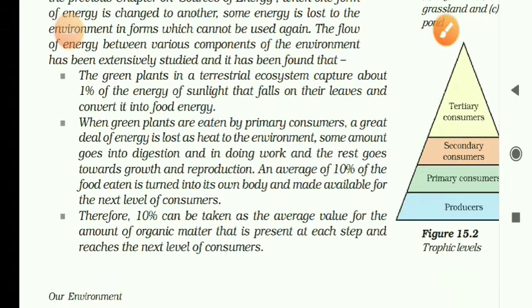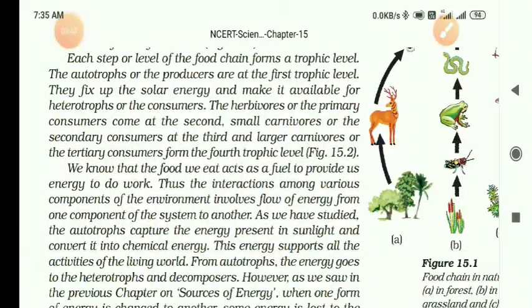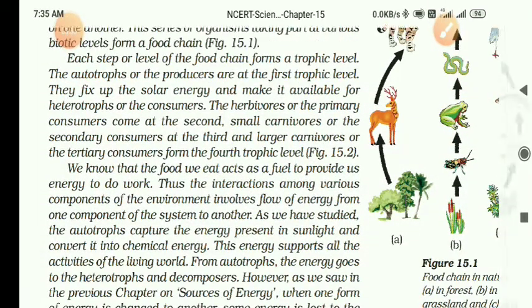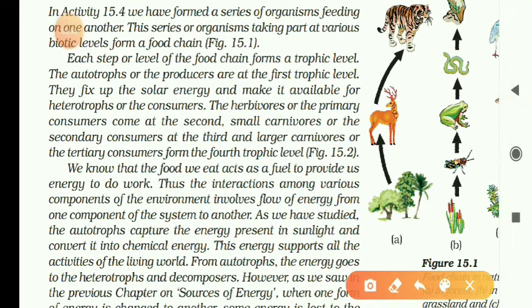Okay. Now see, the herbivores or the primary consumers come at the second level that I have shown, and small carnivores or the secondary consumers are the third trophic level, and large carnivores as tertiary consumers form the fourth trophic level, that we have already seen in the diagram.